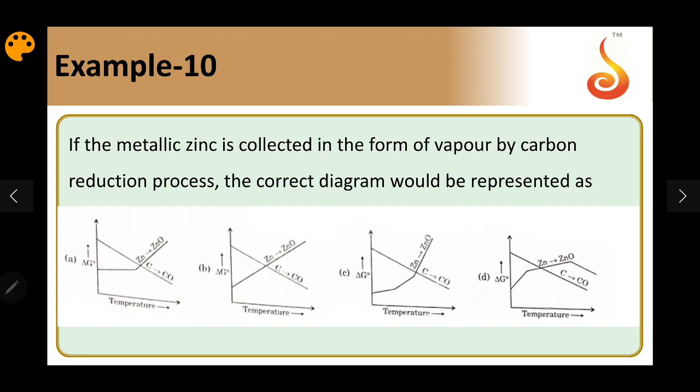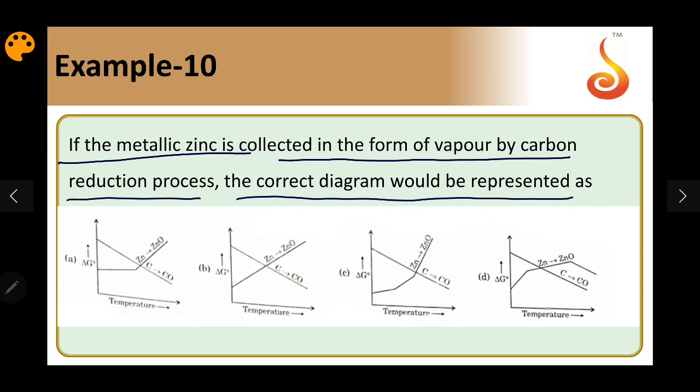Again, based on Ellingham diagrams, if the metallic zinc is collected in the vapor form by carbon reduction process, the correct diagram would be... Same question type as the previous one. You can see in the first graph, the zinc curve has only one change of slope. That means zinc metal has converted to liquid and the reduction is happening in the liquid phase. So you cannot collect the zinc in the vapor phase.